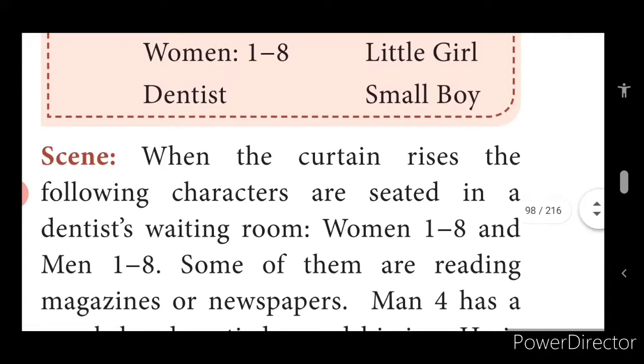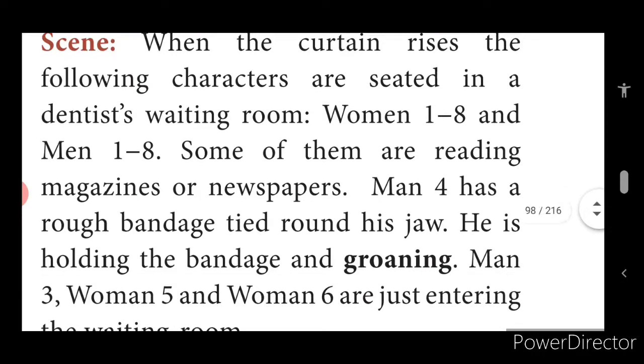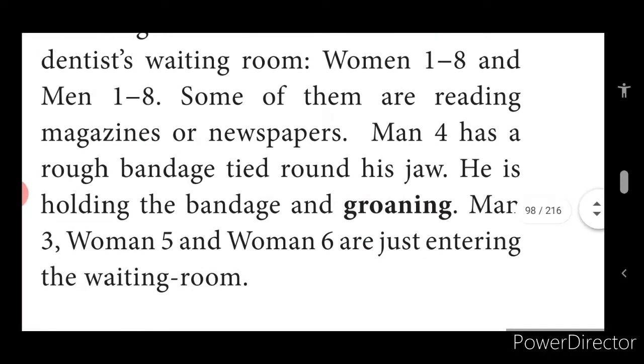When the scene opens, as the screen is lifted up on the stage, all these characters are seated. Who are seated? Women 1 to 8 are seated. Men 1 to 8 are seated. They are waiting for the dentist. Some of them are reading magazines or newspapers. Some just sit like that. Man 4 has a rough bandage tied around his jaw. He is holding the bandage and groaning. Man 3, woman 5 and woman 6 are just entering the waiting room.